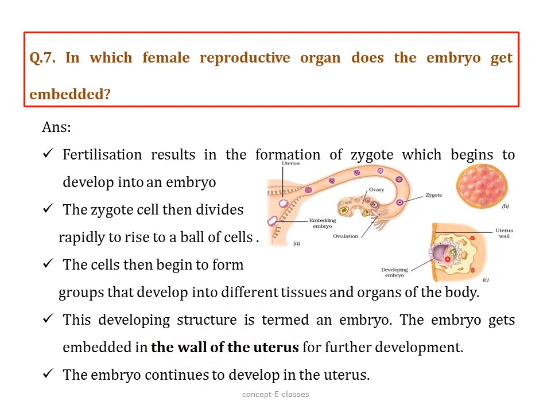Then the embryo develops inside the wall of the uterus, and it gradually develops body parts such as hands, legs, eyes, etc. That stage of the embryo is termed a fetus. And when the development of the fetus is complete, the mother gives birth to her baby.